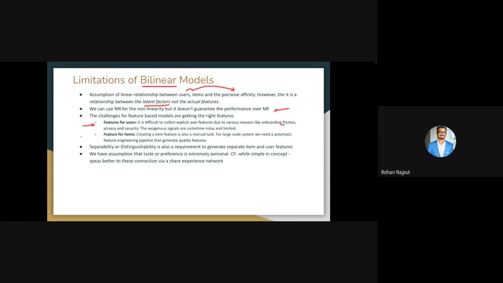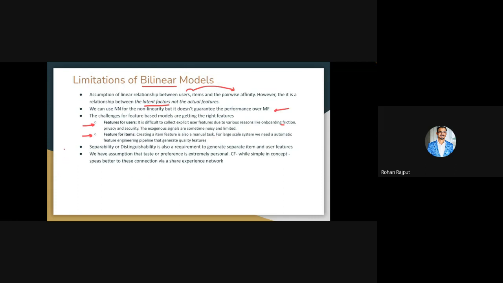The second thing, same thing about items. When you have an extremely large item catalog, it's very difficult to generate features for your items. It could be a lot of manual tasks, and you have to do lots of tagging, which is not possible if you have millions of content items. In such cases, you have to rely on an automatic feature engineering pipeline that generates high quality features.